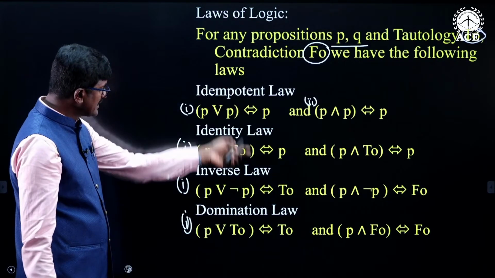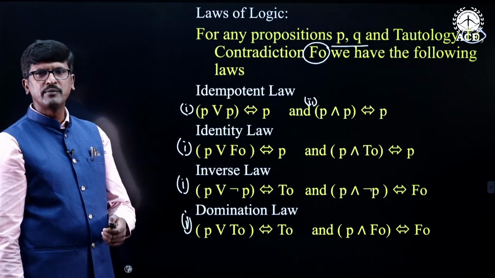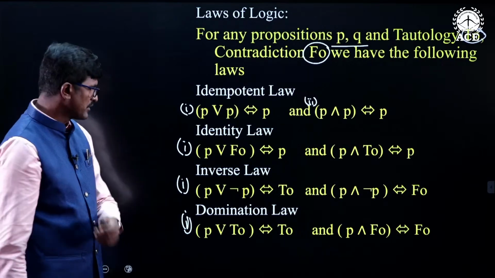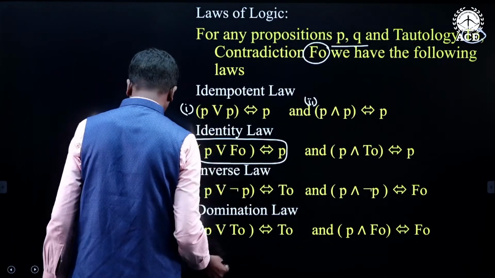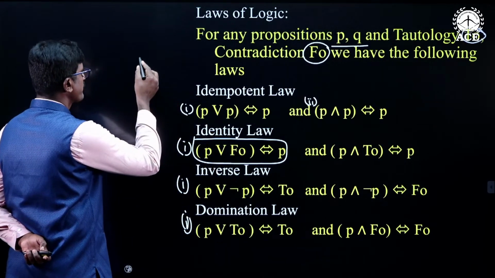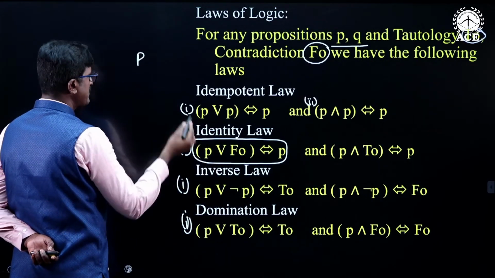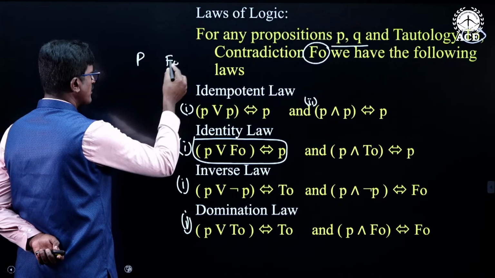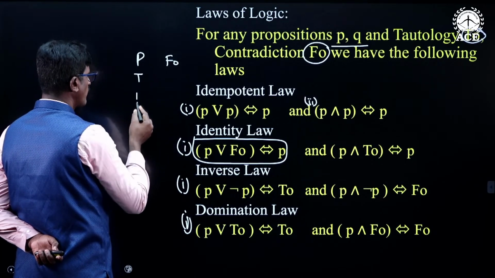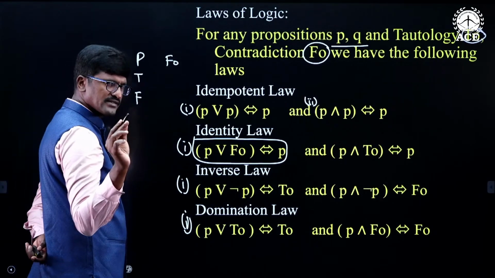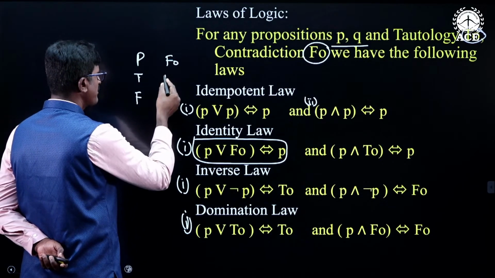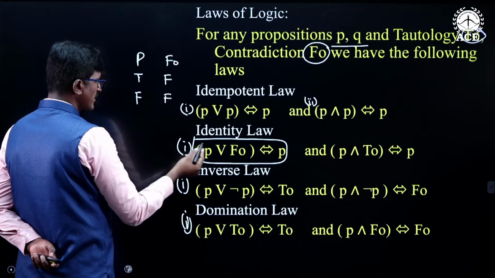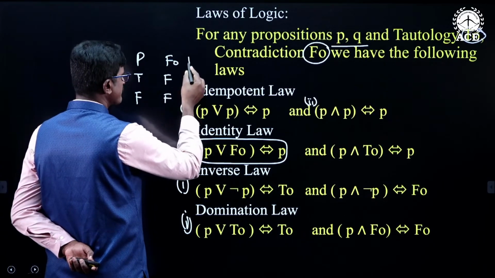All these laws of logics can be proved with the help of the truth table. If you want to prove this, just construct the truth table for it. There is only one simple statement, and this is F naught. When only one simple statement is there, there will be only two possible truth cases, true and false. F naught means it is always false. So, what is P or F naught?